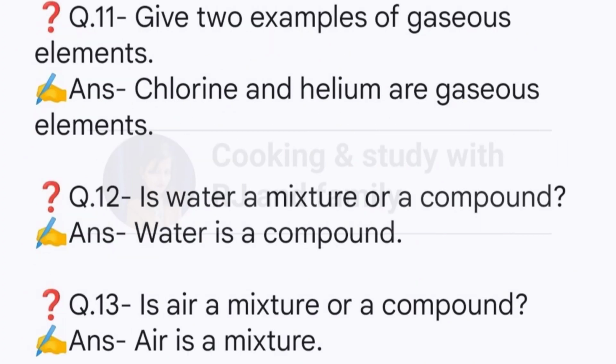Question 11. Give 2 examples of gaseous elements. Answer. Chlorine and helium are gaseous elements. Question 12. Is water a mixture or a compound? Answer. Water is a compound. Question 13. Is air a mixture or a compound? Answer. Air is a mixture.